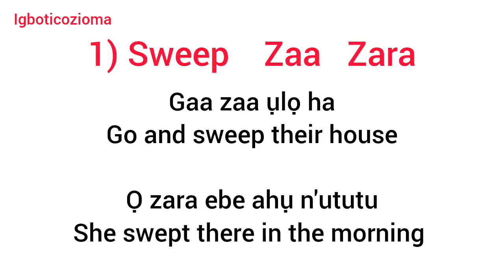Let's begin. Sweep. The present tense is za. Past tense zara. So now let's take an example with za. Ga za ụlọ ha. Go and sweep their house. Ọ zara ebe ahụ n'ụtụtụ. She swept there in the morning.